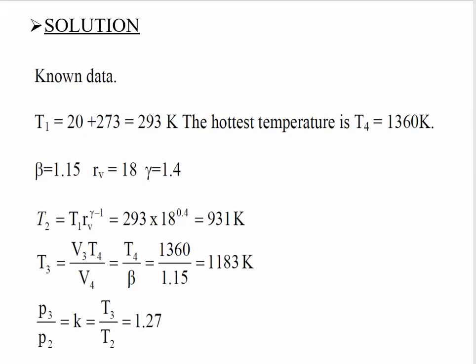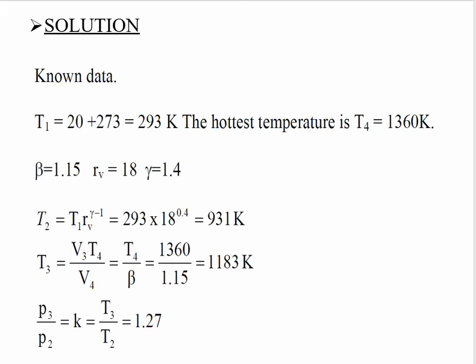Next, we have T1 as 293 Kelvin and the hottest temperature as 1360 Kelvin, where beta is given as 1.15 and r is given as 18, and we know that the adiabatic constant gamma is 1.4 for air.